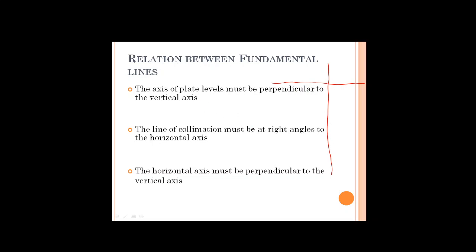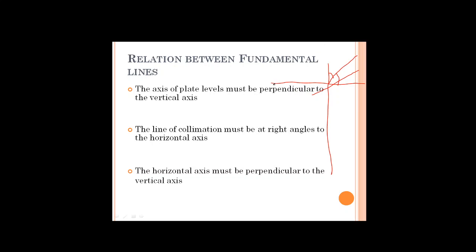Like that, the line of collimation must be at right angle to the horizontal axis. Line of collimation means what? If the telescope is like this, it will be perpendicular to this one. Okay, if I draw exactly, it will be very good. This will be perpendicular to the vertical axis, and it will also be perpendicular to the horizontal axis. Just imagine the horizontal axis is like this and the telescope will be this one. Line of collimation means the optical imaginary line passing through the optical center of the eyepiece, objective and its continuation, right?